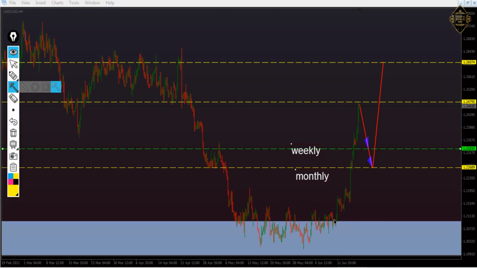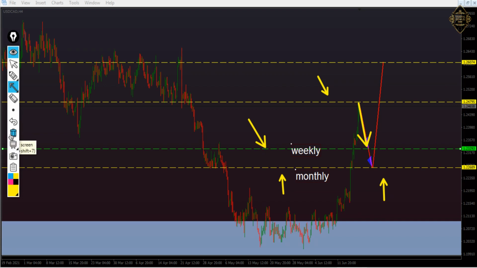So as we said last week, it's going to go up. That's what happened. It is bullish. So it touched that zone here. So our view is that it will go down again and touch one of the two, 1.23293 or 1.22689. And by the way, that yellow one is a monthly support, and that one is a weekly.